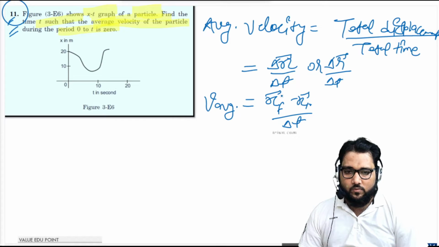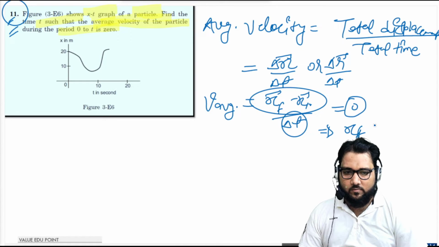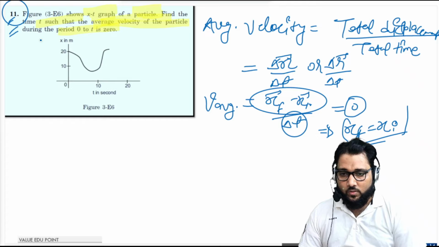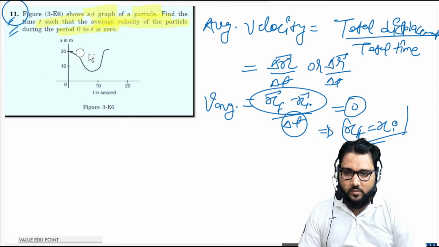So for it to be 0, time cannot be 0, so the displacement will be 0. So for average velocity to be 0, it implies that x final minus x initial is 0. It means the initial and final positions are the same. So you can see guys here, this is the initial position and this is the final position.